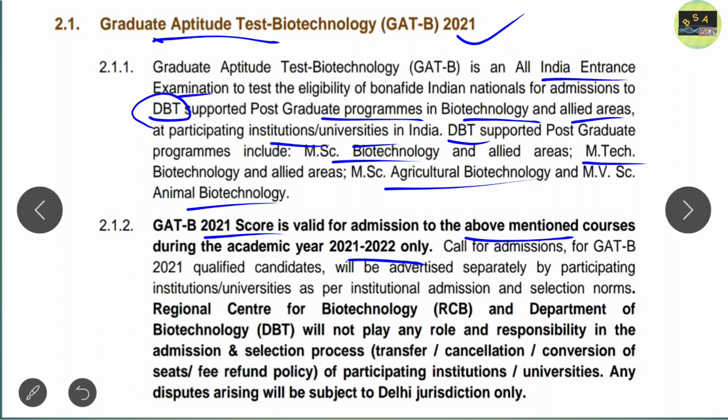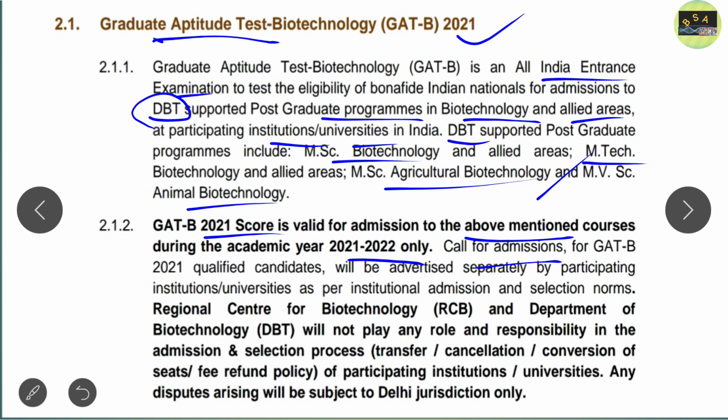only. It means if you qualify the GATE B examination, remember, that score will be valid for this year only, that is 2021-2022, in the above mentioned courses, that is MSc Biotechnology, MTech Biotechnology, and all the allied courses as well. Clear now? After you qualify the GATE B 2021 examination, you get a call for admission.